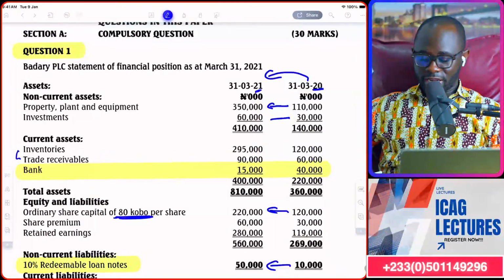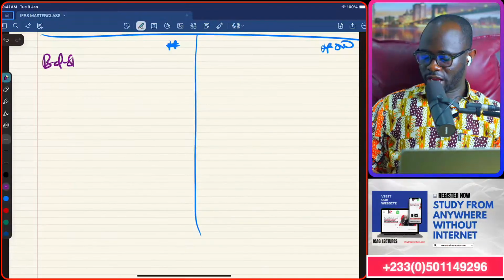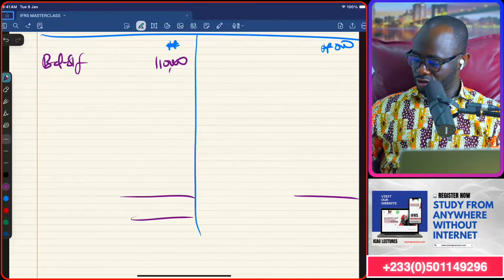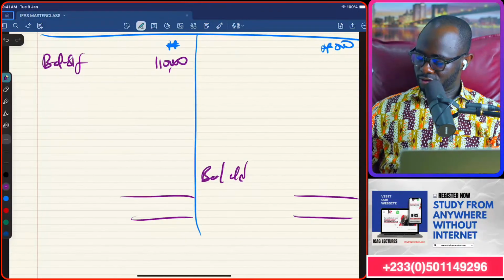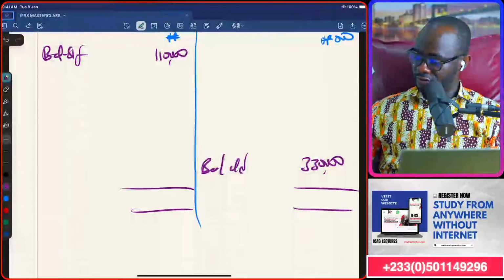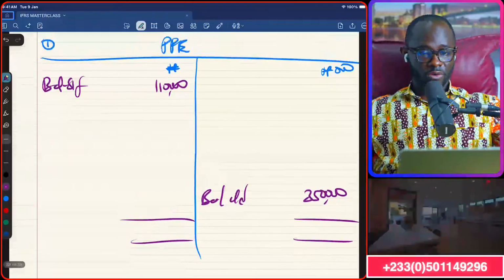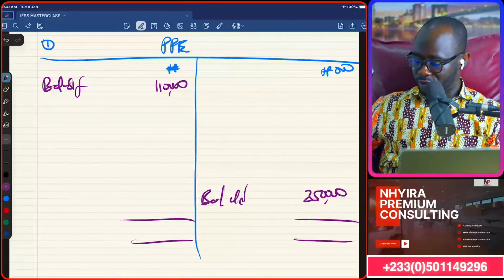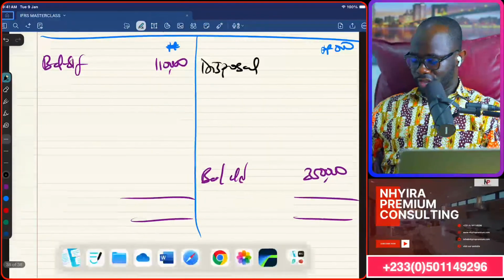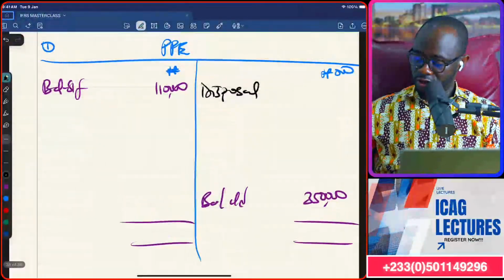Opening figure will be 110,000. Closing figure will be 350. So balance brought forward, 110,000. We pretend to close. Balance carry down, 330,000. Did I get that right? No, 350,000 rather, Nhyira. There we go. Then the asset that was disposed, we bring it on the credit side. So the carrying amount of the asset that was sold, 40,000, will come on the credit side.